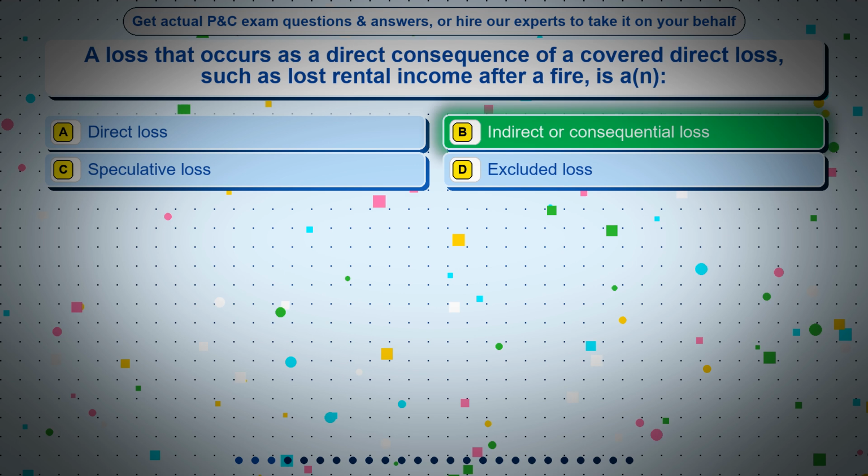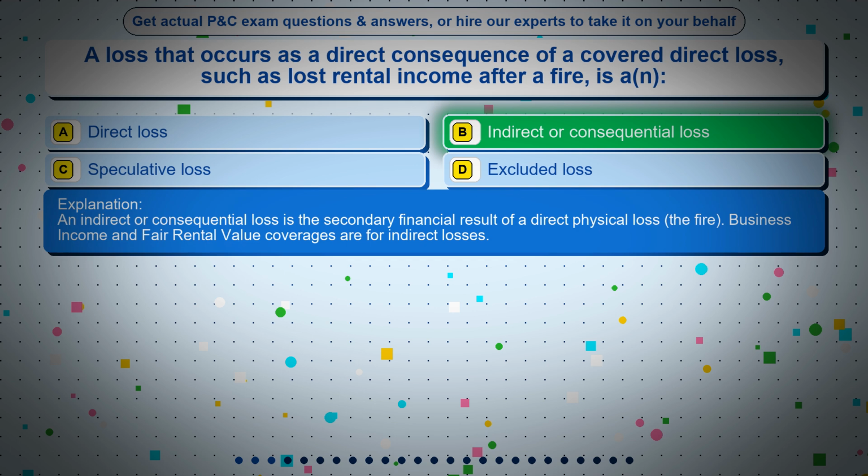The correct answer is option B, indirect or consequential loss. An indirect or consequential loss is the secondary financial result of a direct physical loss, the fire. Business income and fair rental value coverages are for indirect losses.